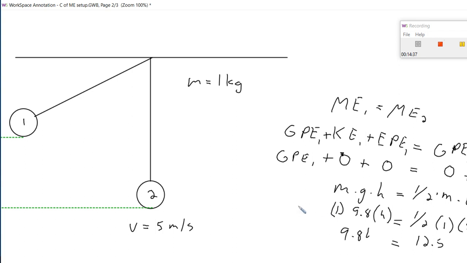I don't have a calculator right here in front of me, but I'll let you do the math and find out exactly what h is, and it should be around 1.3 meters.